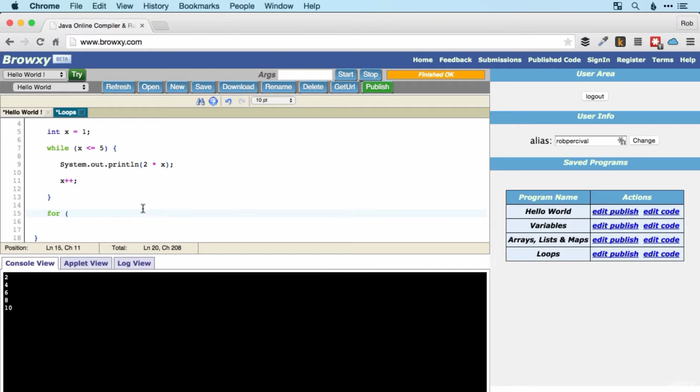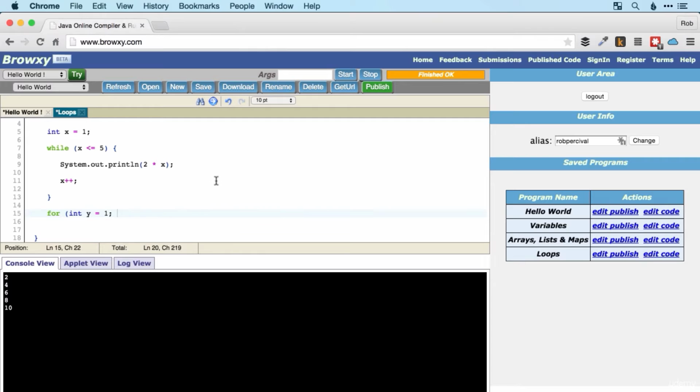And then this time we create our counter variable inside the instruction for the loop. So this time we're going to create a variable int. I'll call it y this time. And we'll set it to 1 initially. So int y is equal to 1. And then we use a semicolon, even though it's not quite the end of the command yet, it's just the end of that bit of the command.